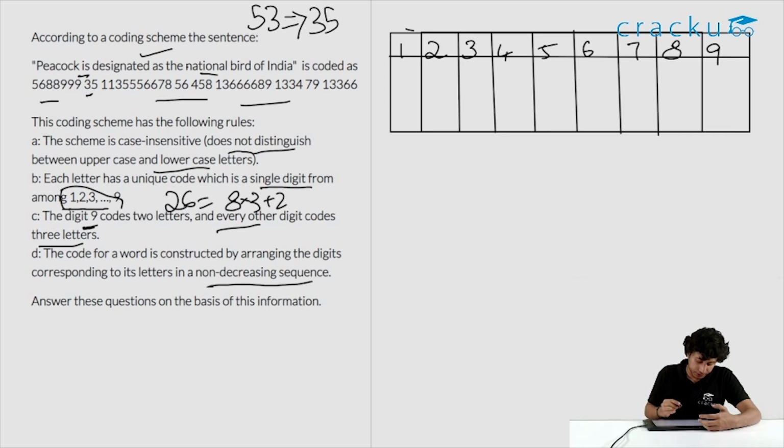It is given in the question that 9 is coded for 2 characters while all others are coded for 3 characters. Okay, so how do we approach the question now? First of all, we need to look for small words, as small as possible, and they need to have some sort of repetition of a few letters.